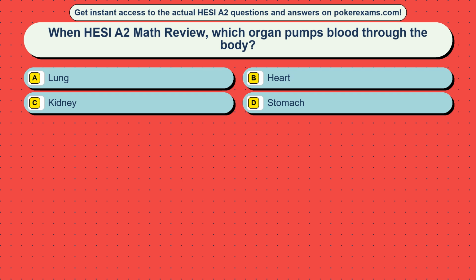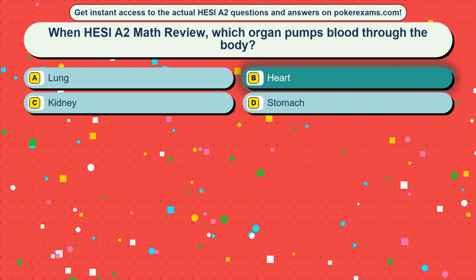Question 29. When HESI A2 Math review, which organ pumps blood through the body? Option A lung, option B heart, option C kidney, option D stomach. The correct answer is option B, heart.